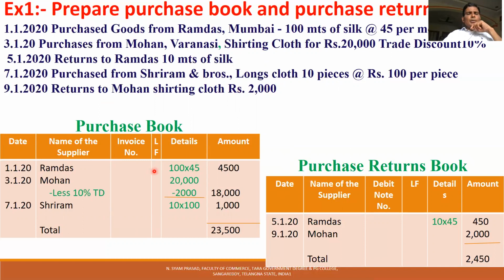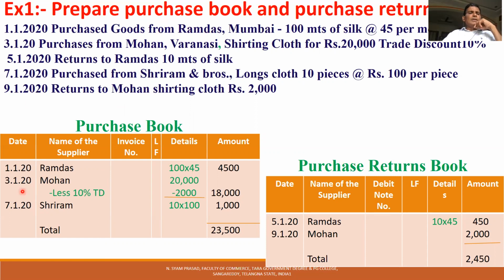And how to prepare the purchase book and purchase returns book? You know very well, in the purchase book, all credit purchases of goods are recorded. So first we see the purchase book. Purchased goods from Ramdas, Mumbai, 100 meters silk at 45. Whenever a transaction has a personal account, that is deemed to be a credit transaction. So this is a credit purchase of goods. This is to be recorded in the purchase book.